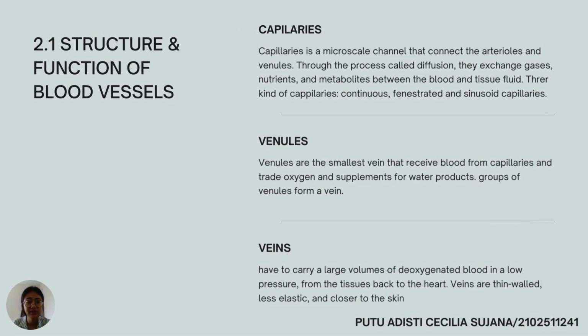I will be continuing the explanation about capillaries, venules, and veins. Capillaries are microscopic channels that connect arterioles and venules with a process called division. They exchange gases, nutrients, and metabolites. And the next one is venules. Venules are the smallest veins that receive blood from capillaries and exchange oxygen with waste products. A group of venules can form a vein.